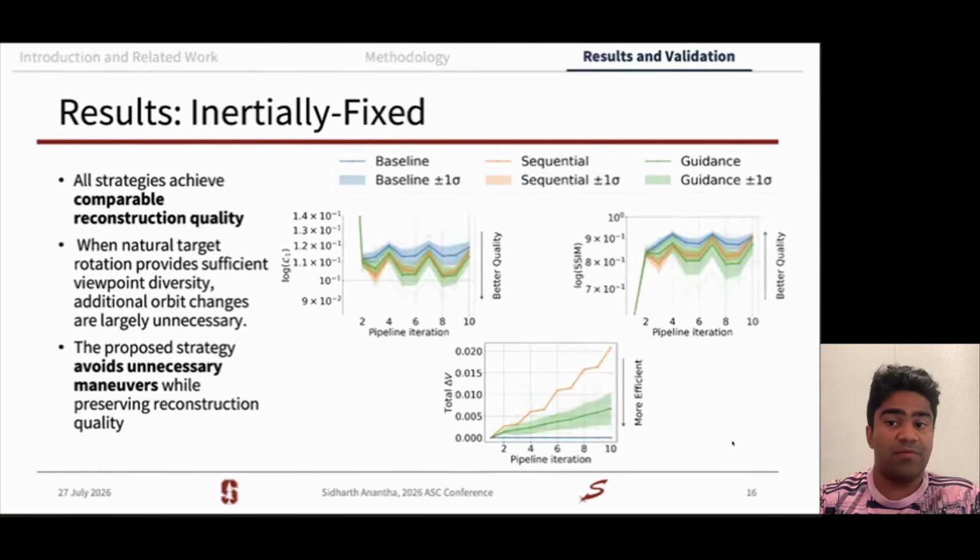We can also look at this empirically by comparing the L1 and SSIM metrics as well as delta V. Our sequential strategy, which you can see in orange, provides modest reconstruction improvement despite visiting every candidate orbit and getting the greatest diversity. The proposed strategy maintains roughly the same reconstruction performance as the sequential strategy. However, it's able to do this while using 67% of the delta V. The baseline strategy, in which we don't move at all, also has comparable image rendering quality, but it does this at no delta V cost. So active orbit switching provides limited benefit when the target rotation already supplies the viewpoint diversity.